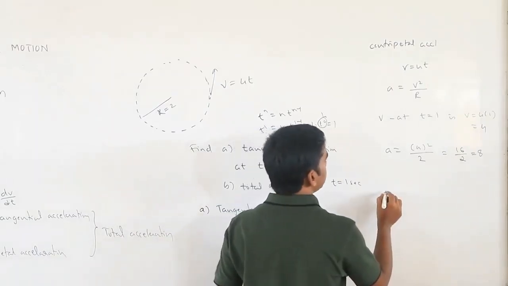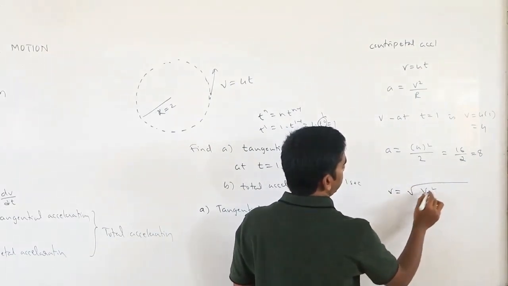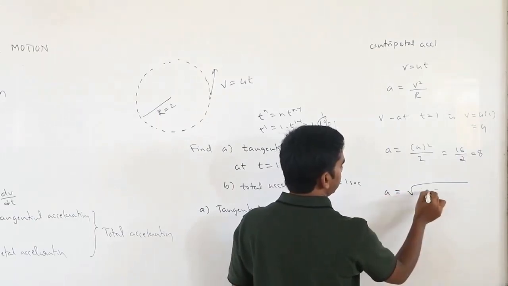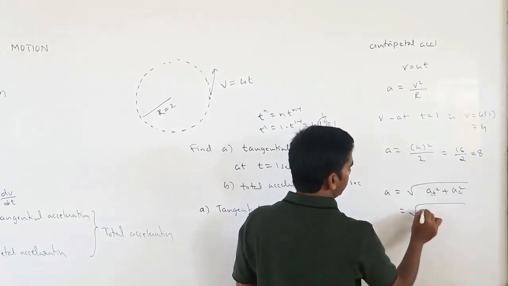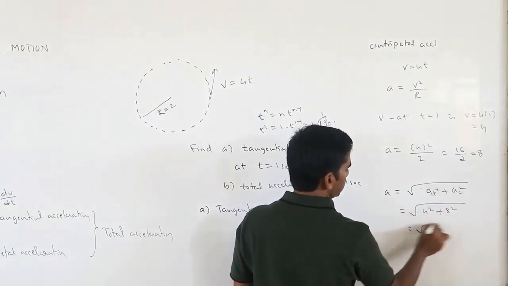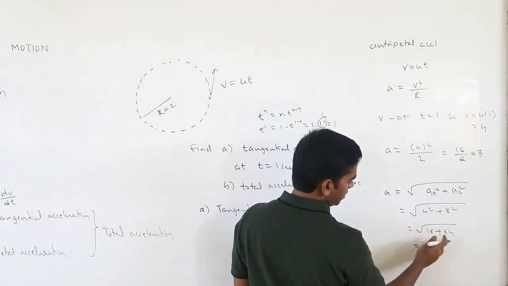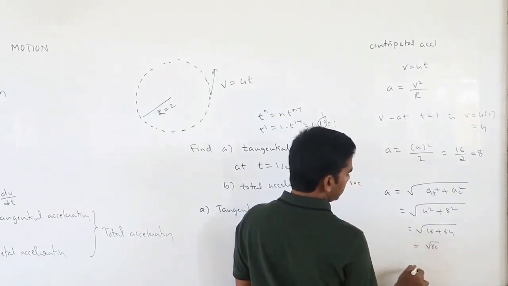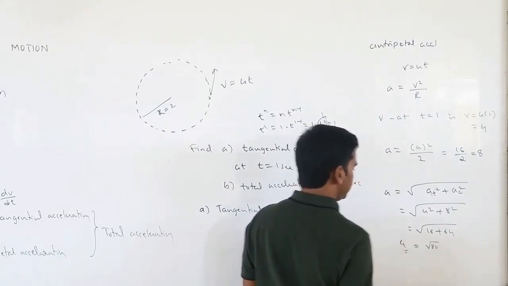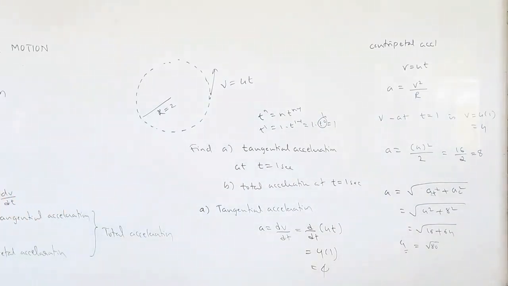So the resultant acceleration, sorry, not velocity, is the square root of tangential acceleration squared plus centripetal acceleration squared. So 4 square plus 8 square. 4 square is 16, 8 square is 64. So 64 plus 16 is 80. So simply you will get the acceleration as root 80. You can simplify also to get the exact value of that.